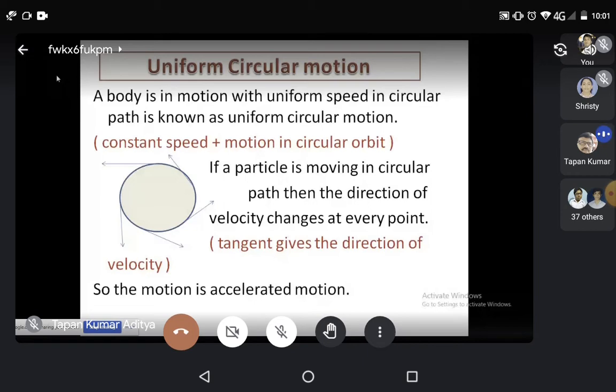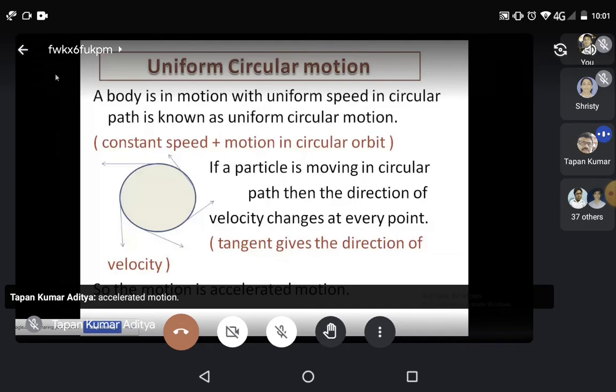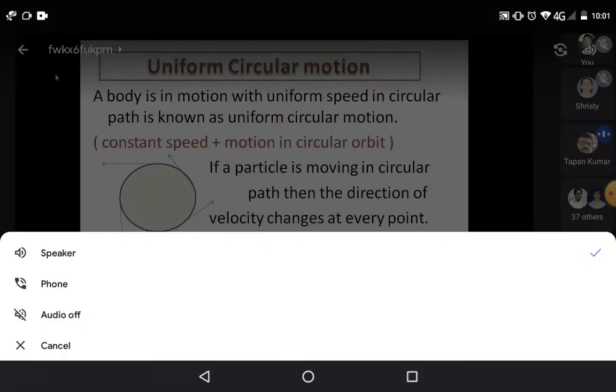Here the direction of the velocity changes at every point, which means the motion is accelerated motion. I hope this is clear to all of you.